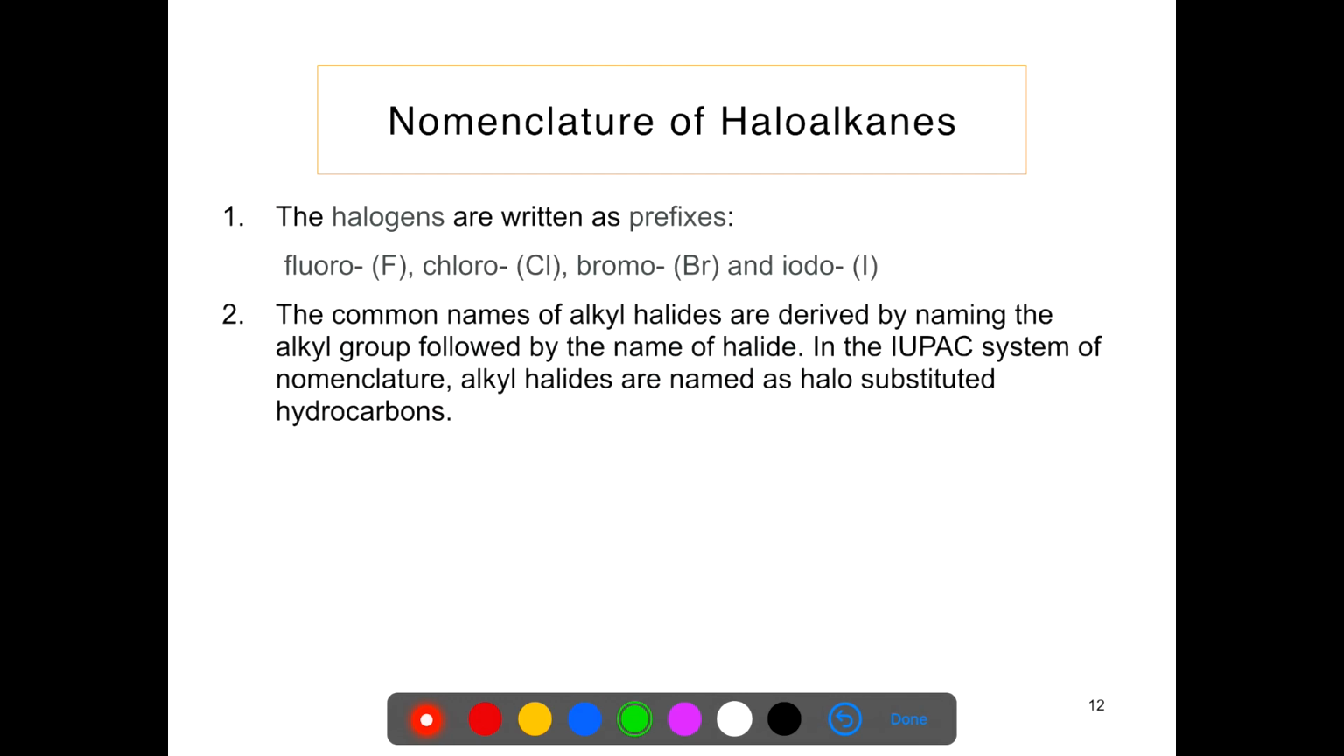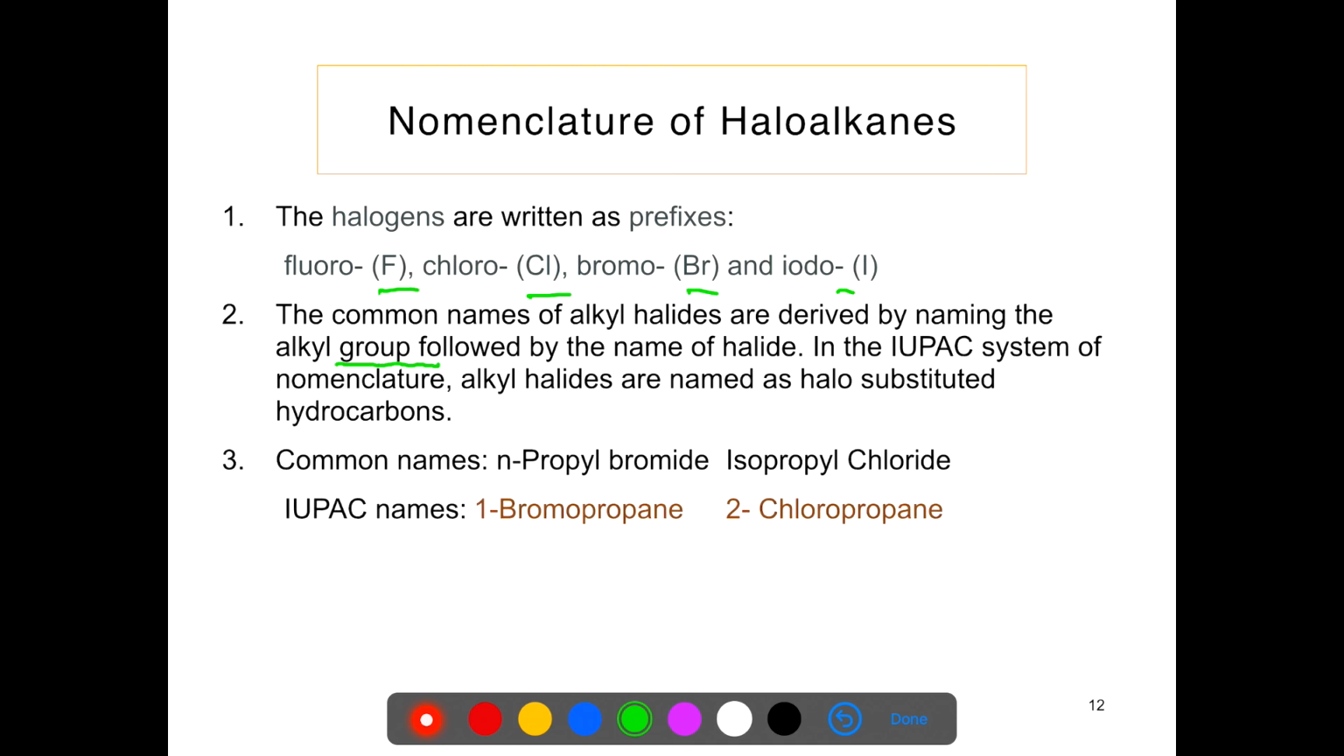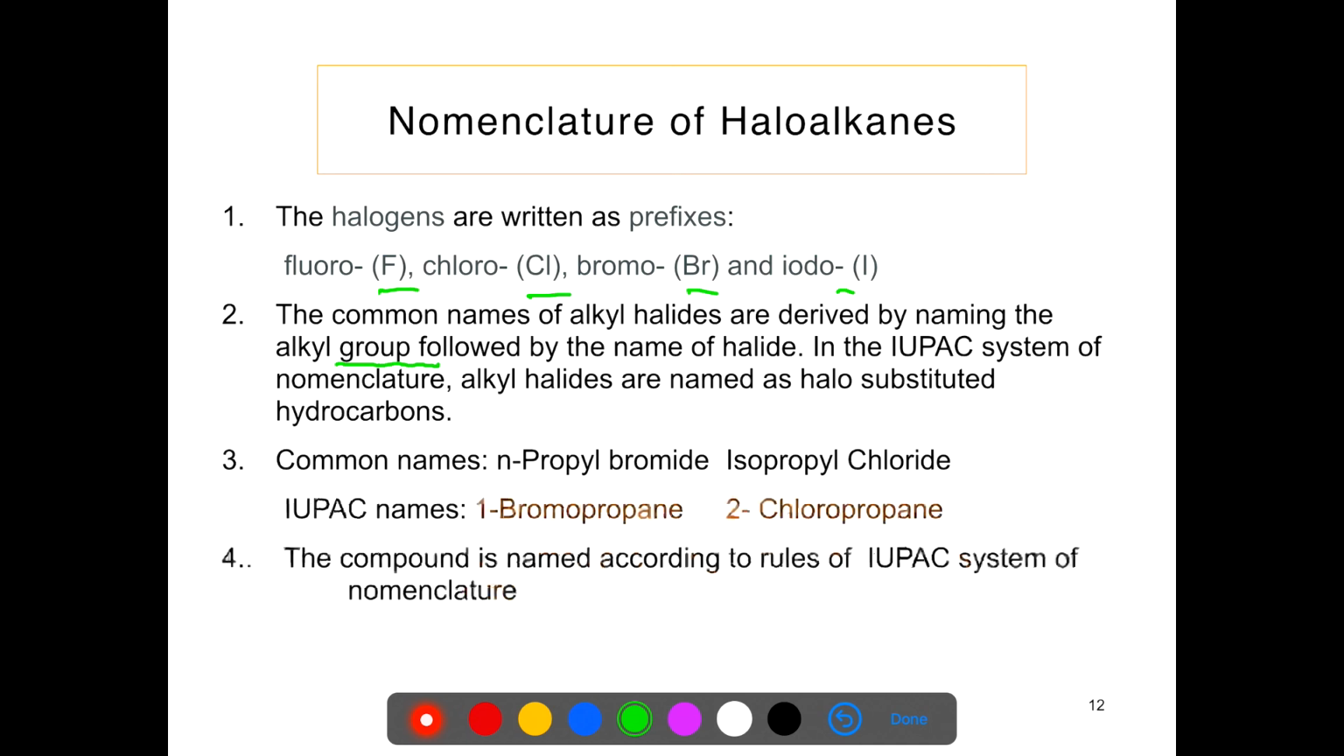Now we come to the nomenclature of other types of haloalkanes. The halogens are written as prefixes fluoro, chloro, bromo, iodo. The common names are obtained by naming the alkyl group followed by the name of the halide. But in the IUPAC system of nomenclature, we number the chain and write the parent name as alkane. For example, common name is n-propyl bromide and isopropyl chloride. Their IUPAC names are 1-bromopropane and 2-chloropropane.